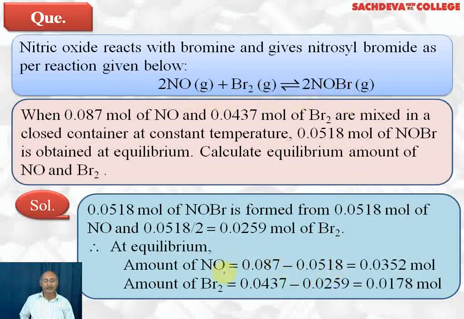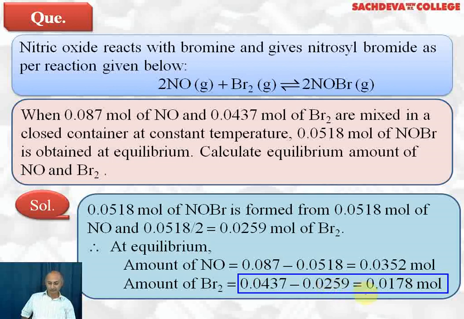So at equilibrium, amount of NO will be 0.087 minus 0.0518. It comes out to be 0.0352 moles. The amount of Br2 will be 0.0437, which was initial amount, minus 0.0259 equal to 0.0178 moles. These are the concentrations at equilibrium.